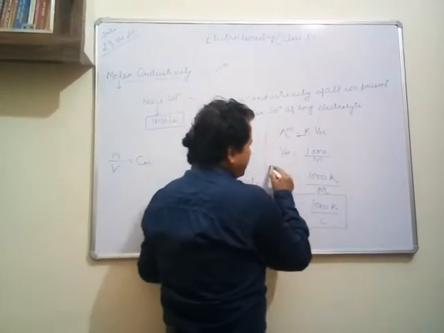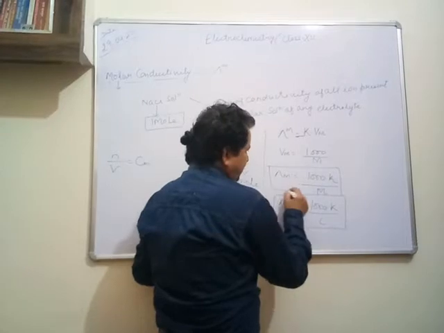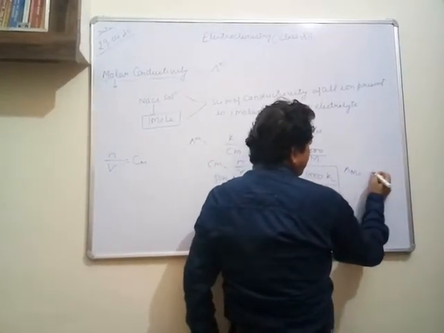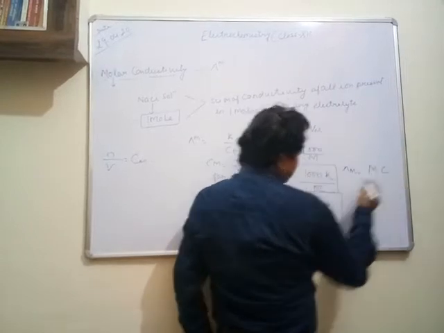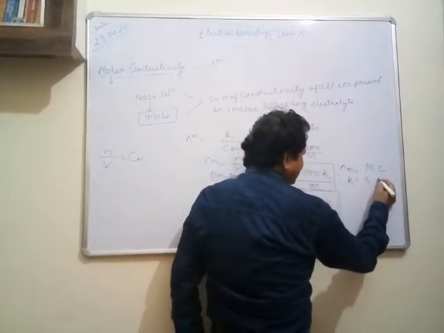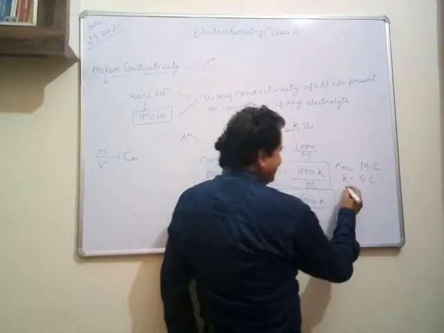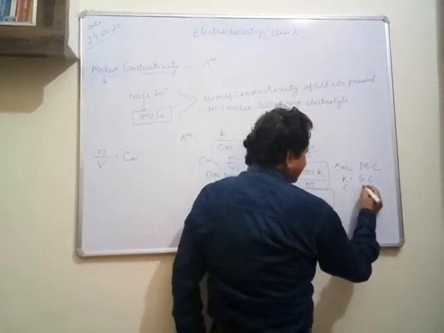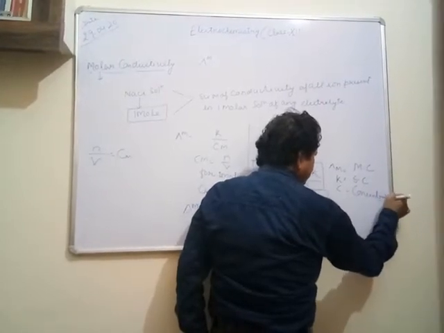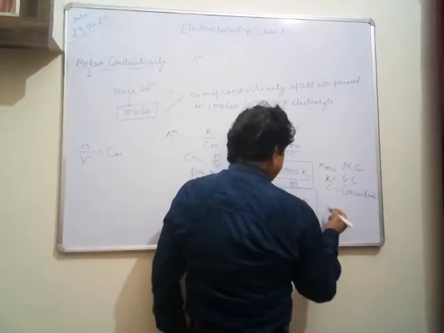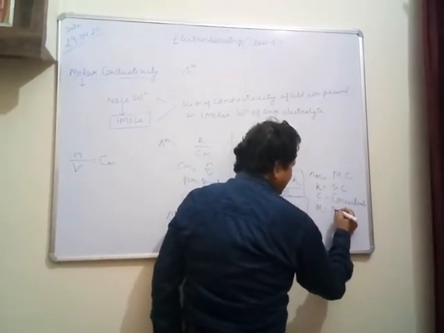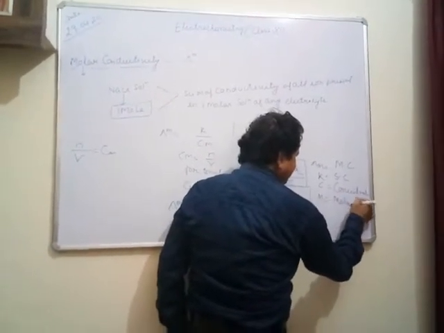You can use either this formula or this formula, in which lambda m is the molar conductivity, kappa is the specific conductivity, and C is concentration. Similarly, if you use M, this M is molarity.